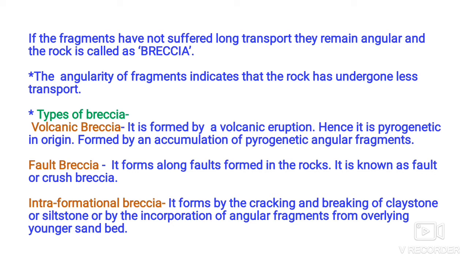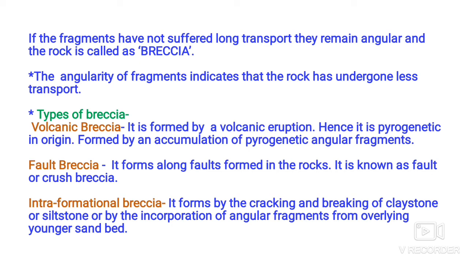Due to the process of faulting, the original rock where the fault occurred gets fragmented, and those angular fragments get together or get deposited, forming a breccia known as crush breccia. It is formed due to faulting where crushing has been involved, hence it is called crush breccia or fault breccia.